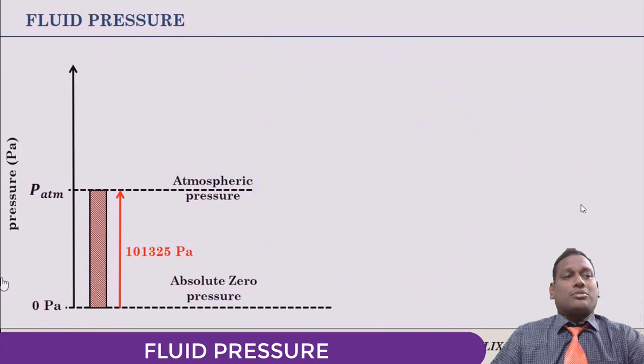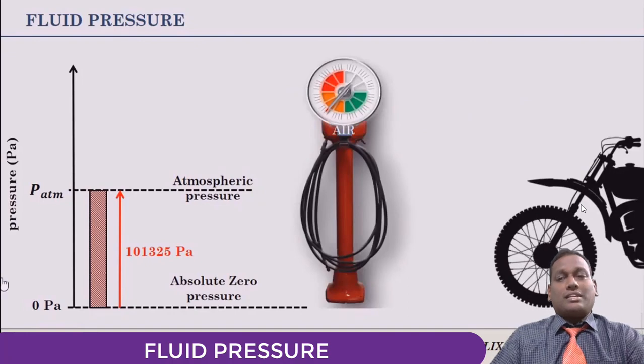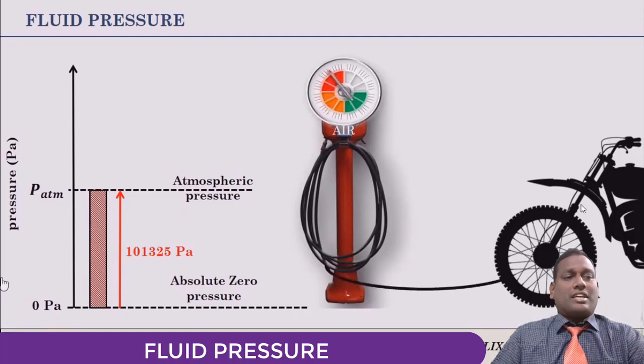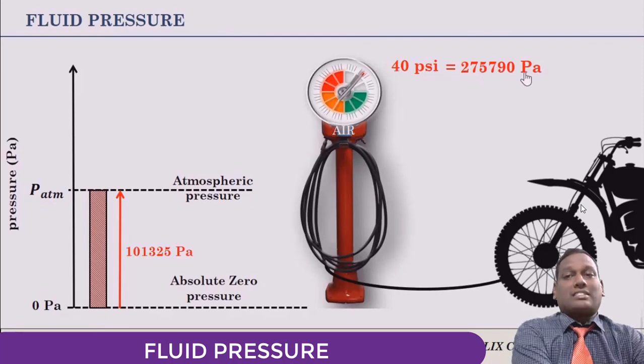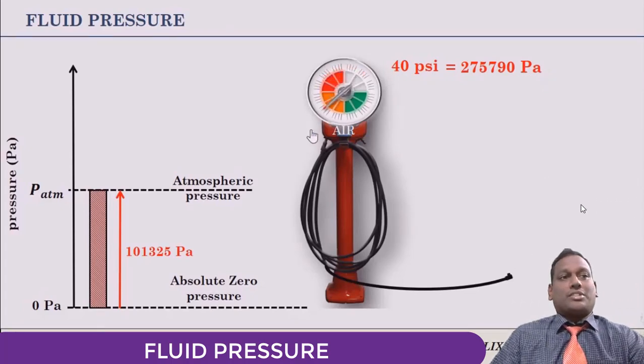Let us talk about one of the day-to-day experiences. Most of you might have filled the air of your bike. You measure the pressure by using a pressure gauge. When the gauge is connected to the bike, you might have observed that the needle gets deflected. It shows you around, for example, 40 psi, or 275,790 pascals. When the pressure gauge is disconnected from the tube, it shows you 0 pascals.